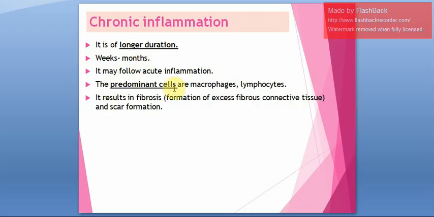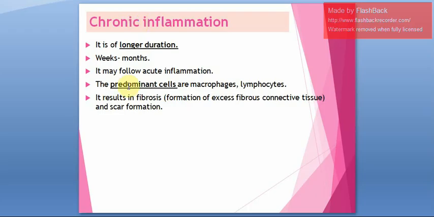Here the predominant cells involved are macrophages and lymphocytes. Sometimes, because of so much inflammation, it will result in fibrosis, that is scar tissue formation, or fibrous connective tissue will be formed. That happens only in chronic inflammation.